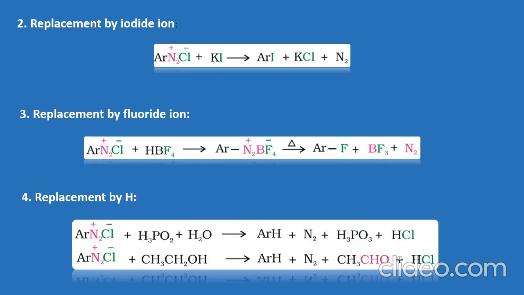By replacement of hydrogen atom, we can obtain benzene by two different reacting agents, one in presence of H3PO2, another in presence of ethanol. Now these all reactions are very much useful in conversions.